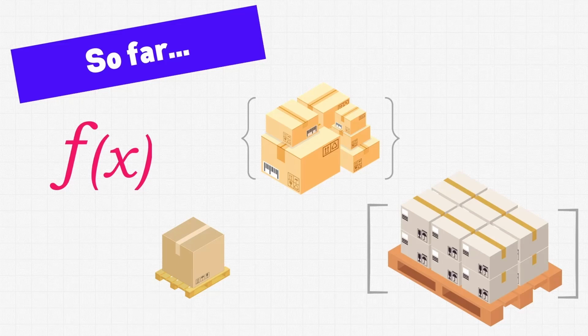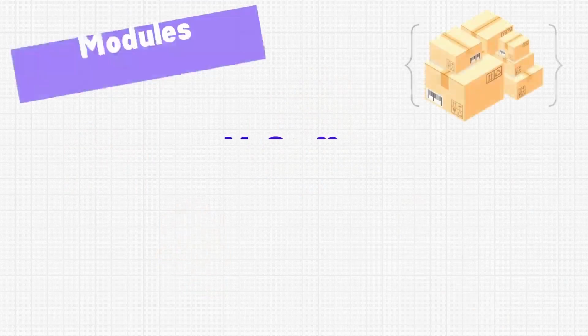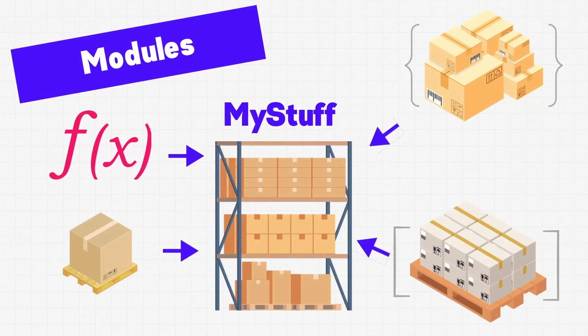However, eventually we'll want to package all of these things into a single unit. This is where modules come in. A module allows us to take all of these things and group them into a single package. So if we want to access a function or a variable or anything else within the module, we just need to reach into the module and grab it. Just like functions and variables, modules have names. So when we want to pull something from the module, all we need to know is the name of the module, and we will gain access to the content within it.